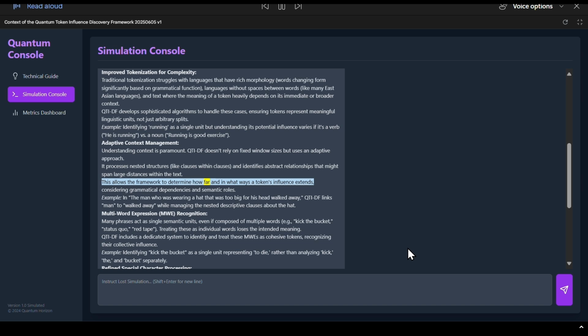This allows the framework to determine how far and in what ways a token's influence extends, considering grammatical dependencies and semantic roles. Example, in "The man who was wearing a hat that was too big for his head walked away," QTIDF links man to walked away while managing the nested descriptive clauses about the hat.